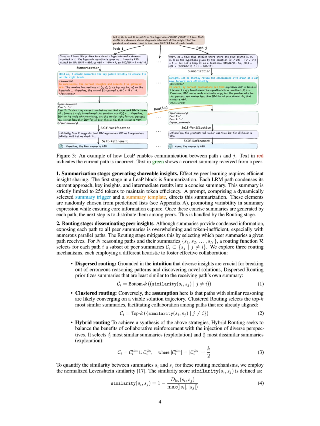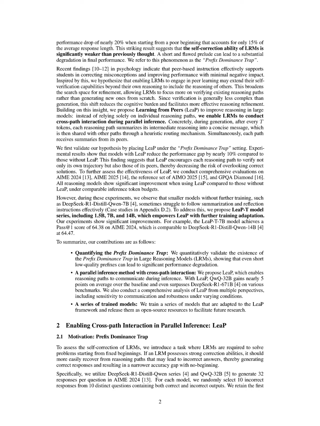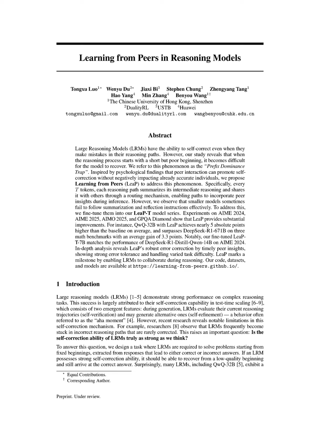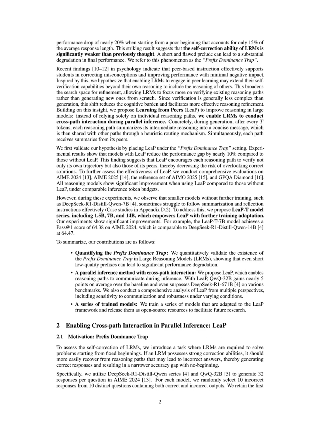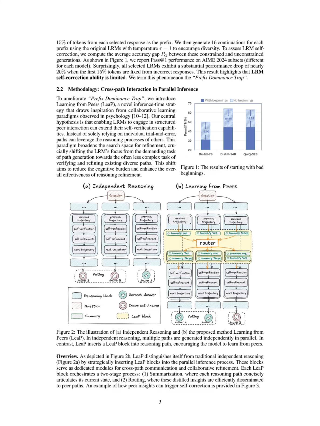4. Continued reasoning. The paths continue generating tokens, now informed by the peer insights. After another set of tokens, they summarize again, potentially leading to more refined answers. 5. Final output. After several iterations of summarization and peer interaction, the paths converge on a more accurate answer, demonstrating how LEAP enhances self-correction by leveraging the reasoning of peers, ultimately improving the overall performance of the model. This example encapsulates the core steps of LEAP, showcasing how it facilitates collaborative reasoning and enhances the self-verification capabilities of LRMs.